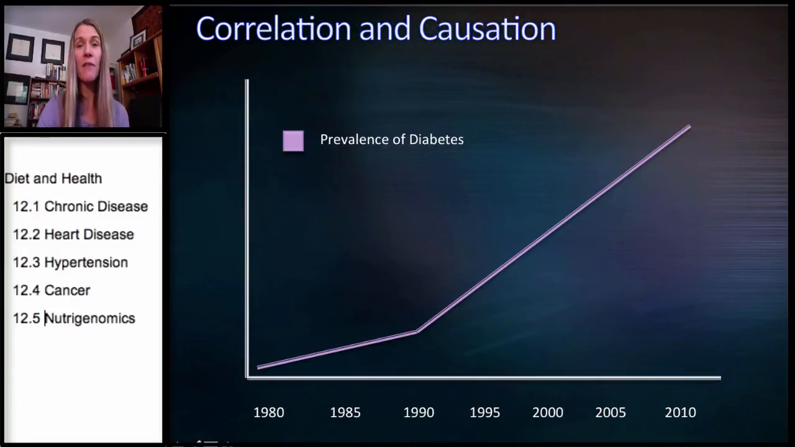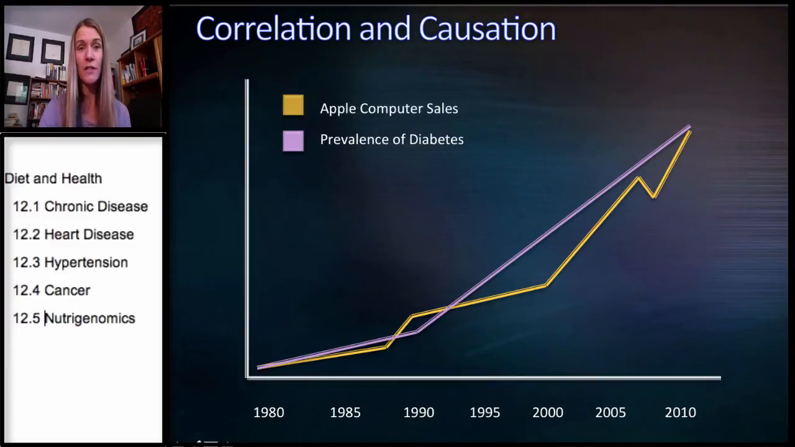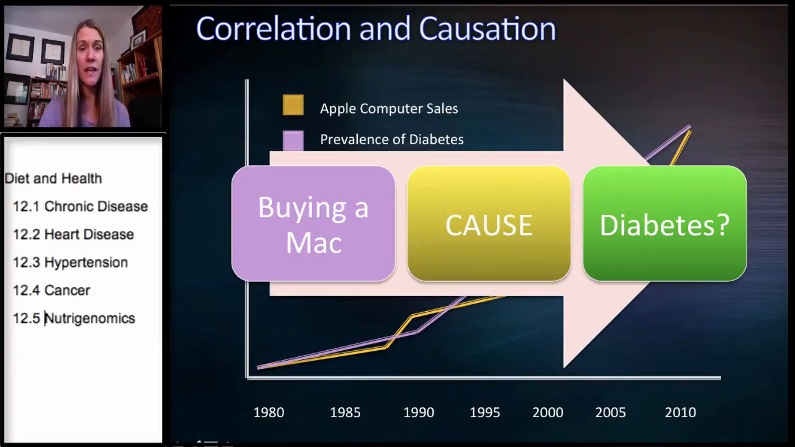Now let's look at the prevalence of diabetes. You can see it increased from 80 to 90 with a sharp uptrend during 2010. Now a not so clear line, which is Apple computer sales. And you can see the trend is similar. It slopes gently from 1980 to 1990, lower sales, and then it spikes up to 2010. Very similar. So based on this data, could we say that buying a Mac causes diabetes? No, I mean, again, that is ridiculous.